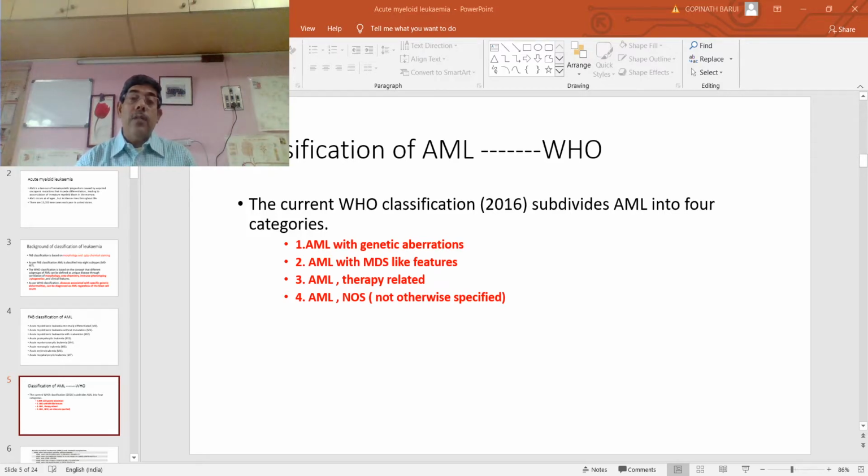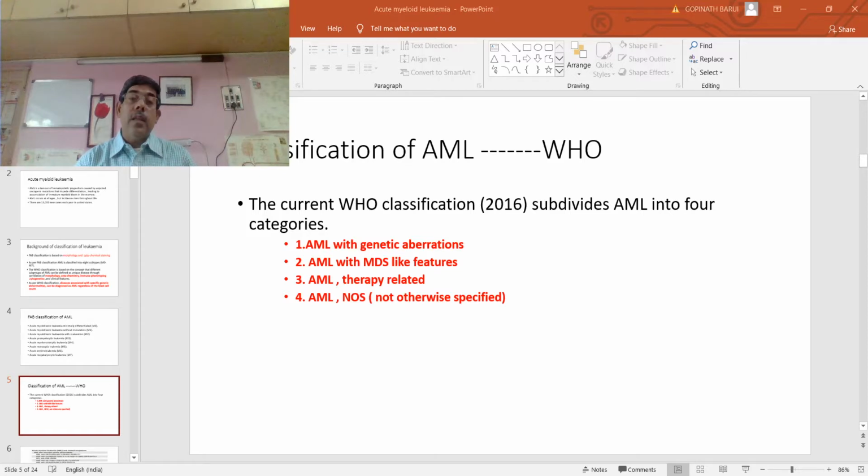Again, for your information, I would like to mention that acute myeloid leukemia with specific genetic changes has the significance that we need not fulfill the criteria of blast cells, that is, equal to or more than 20% blast cells, the myeloblasts. That criterion for diagnosis is not required.